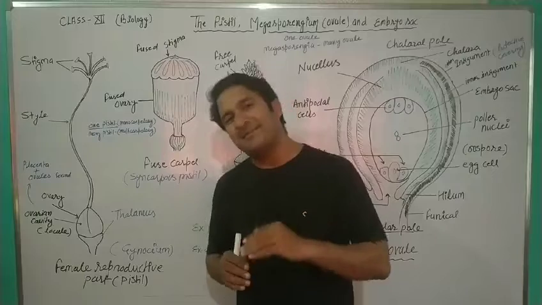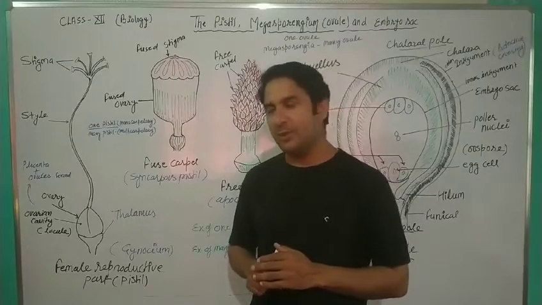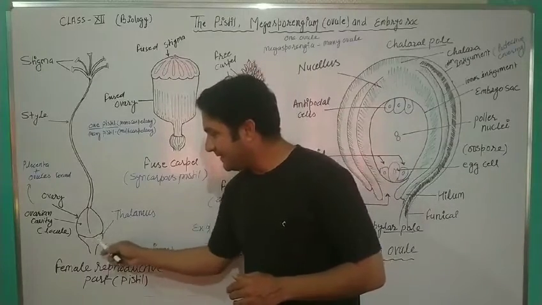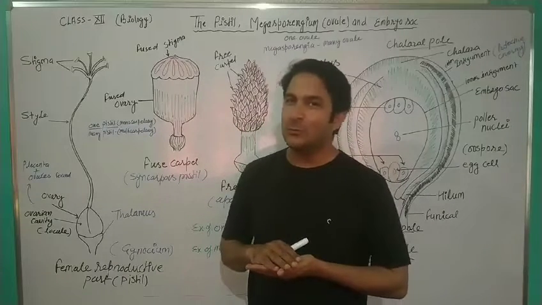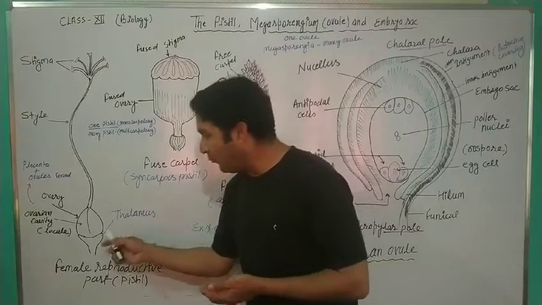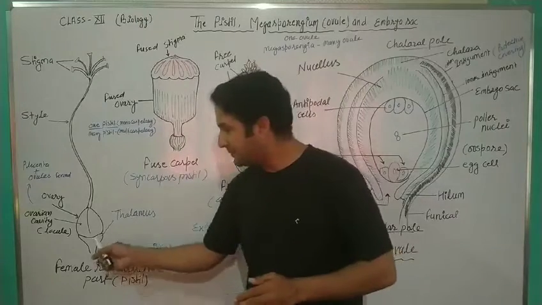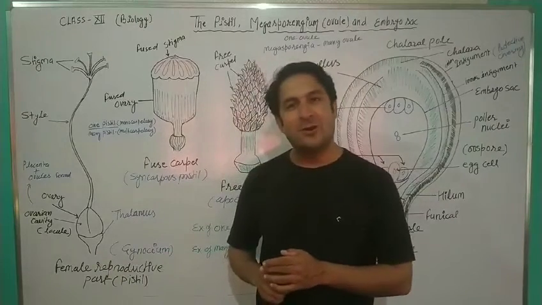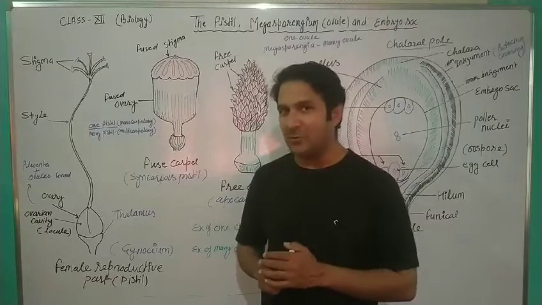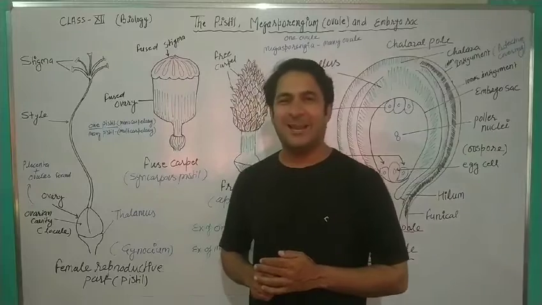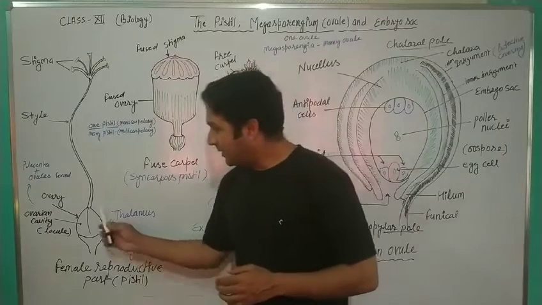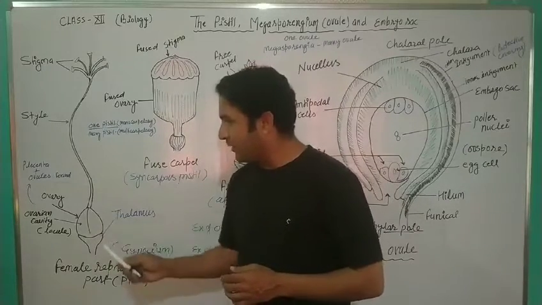Now, next is about the ovary. Ovary is the basal part of the pistil. When the ovary is sitting over the thalamus, this is called superior ovary. And when the ovary is covered by the thalamus, this is called inferior ovary. Yes, you have already studied that in your class 11th. Now, let's see the diagram of the ovary.